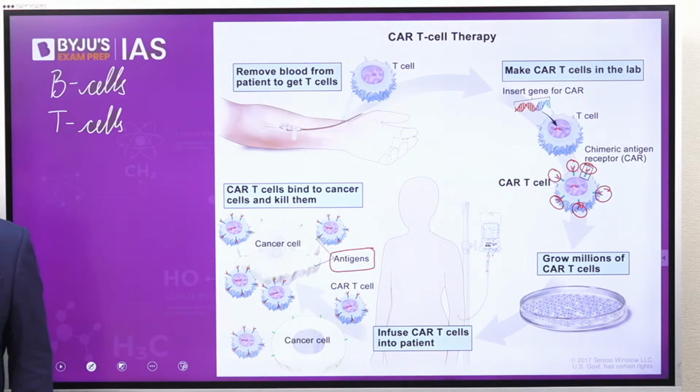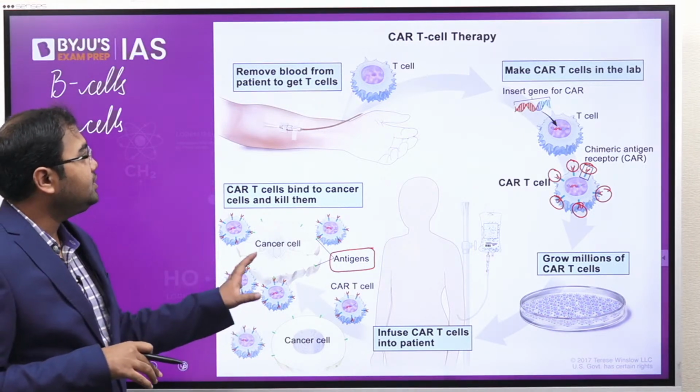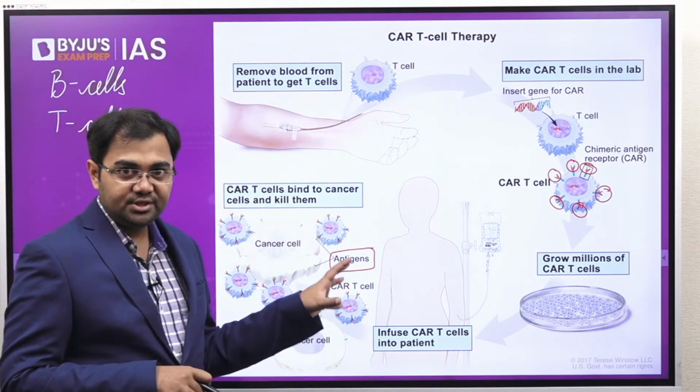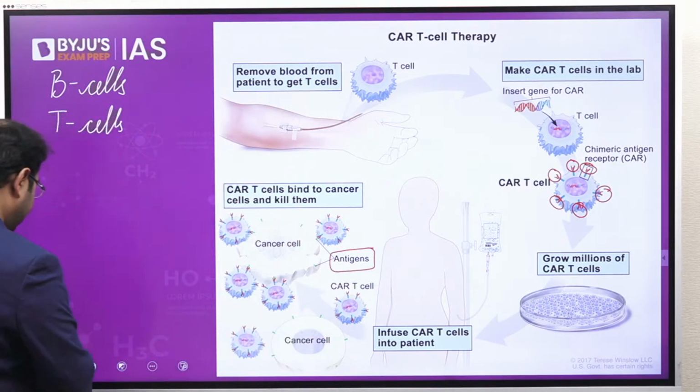That's why they are so important from the perspective of solving the issue of blood cancer, or in general they can help in the treatment of blood cancer. This is what becomes the process of CAR T therapy.